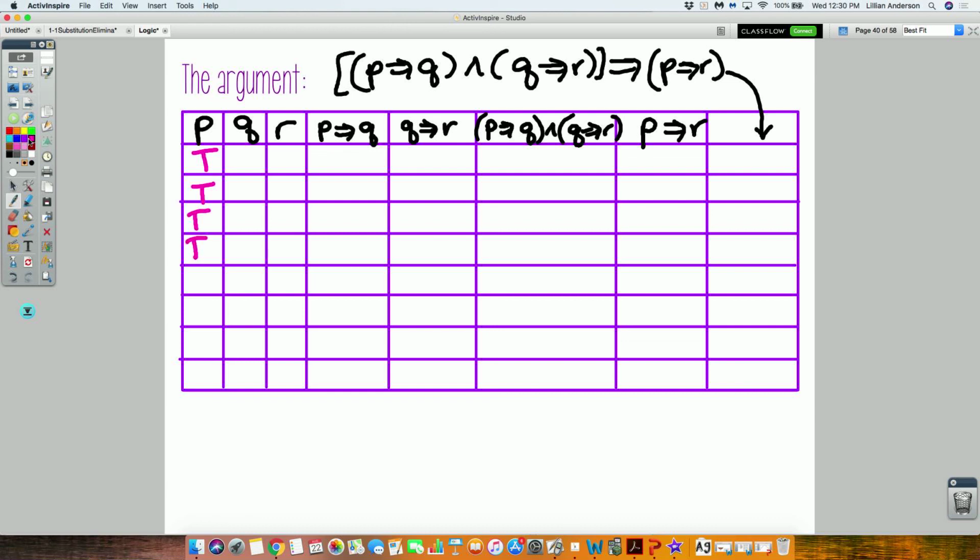P goes T, T, T, T, F, F, F, F. This is what's going to be every time. Q goes T, T, F, F, T, T, F, F. Now these are usually given to you on any paper I've seen when it has the big bodies, they give you the P, Q, and the R. R goes T, F, T, F, T, F, T, F.